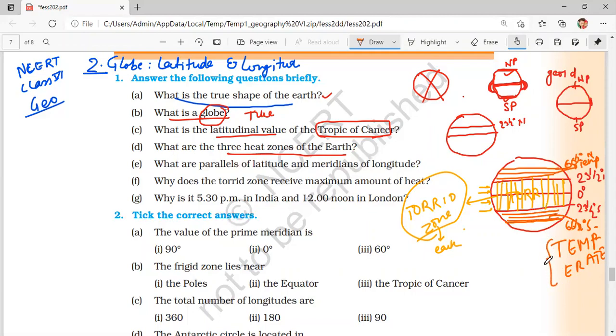What is the speciality, peculiarity of this zone is that the sun's rays here are slant rays, no direct sun rays, means no place in this zone will have direct sun, means overhead sun, at any point of time in a year. Okay, so the temperature here is not going to be very warm, so there is moderate temperature every time in this zone.